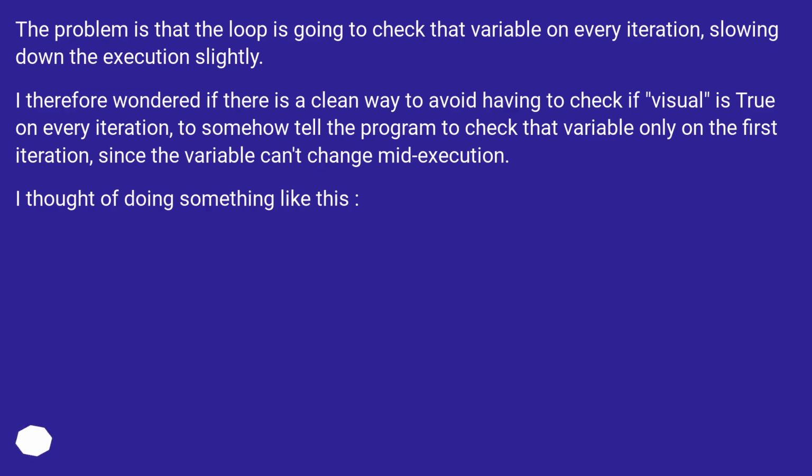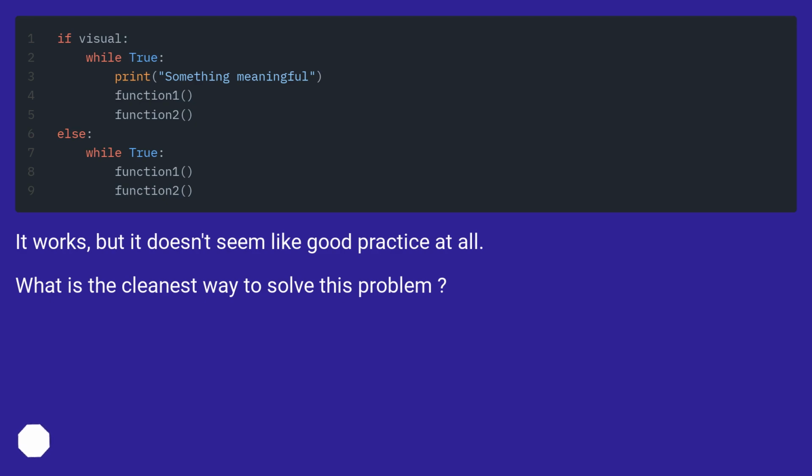The problem is that the loop is going to check that variable on every iteration, slowing down the execution slightly. I therefore wondered if there is a clean way to avoid having to check if visual is true on every iteration, to somehow tell the program to check that variable only on the first iteration, since the variable can't change mid-execution. I thought of doing something like this. It works, but it doesn't seem like good practice at all. What is the cleanest way to solve this problem?